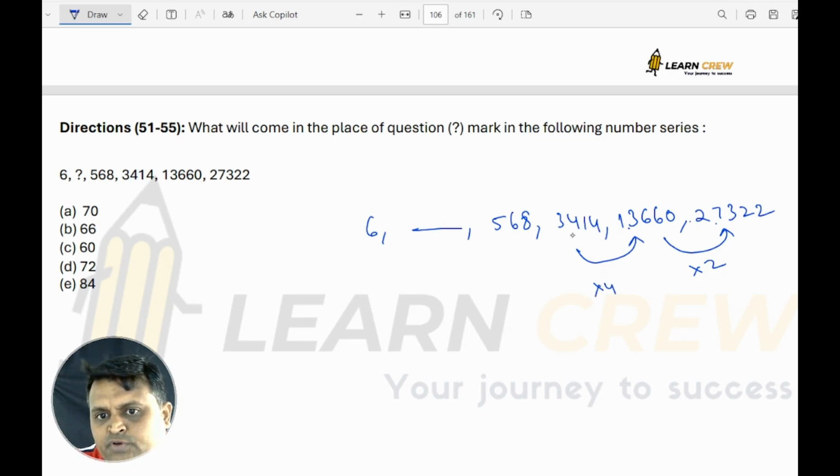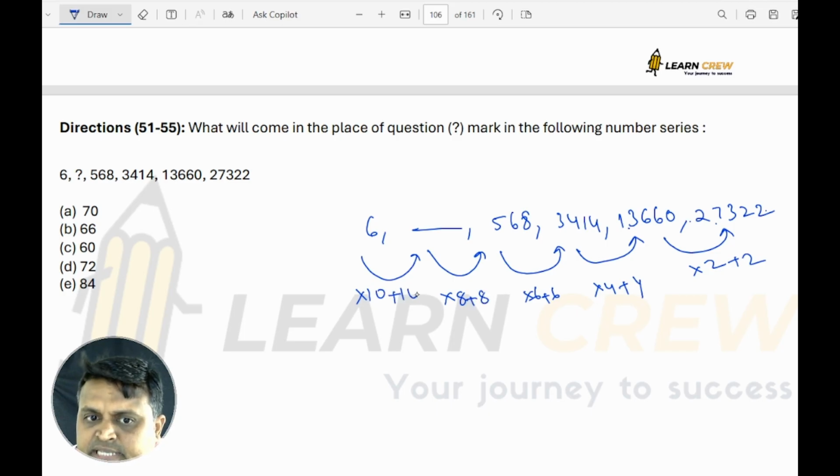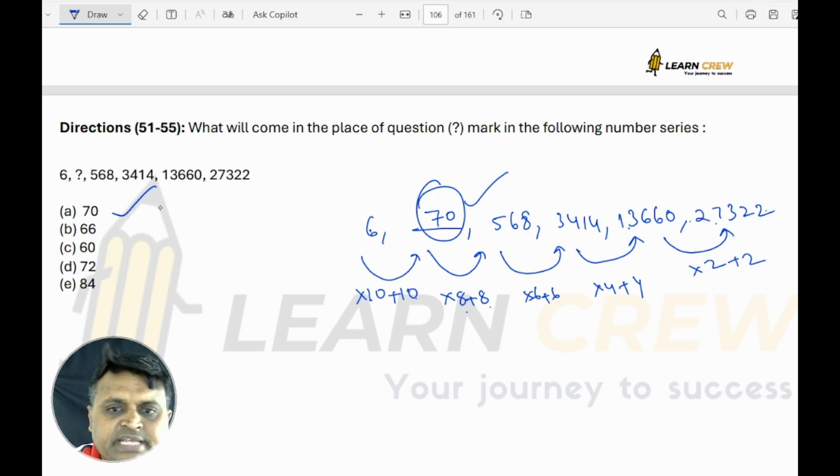4 times. 34 4s are 136. So it is 2 times 4, 4 times 6, 6 times 8, 8 times 10 with additions. This is the logic. And what is the logic here? 13,660 into 2 is 27,320 plus 2. 3414 into 4 plus 4, into 6 plus 6, into 8 plus 8, into 10 plus 10. 6 into 10, 60, plus 10 is 70. 70 into 8, 560 plus 8, 568. So the answer is 70.